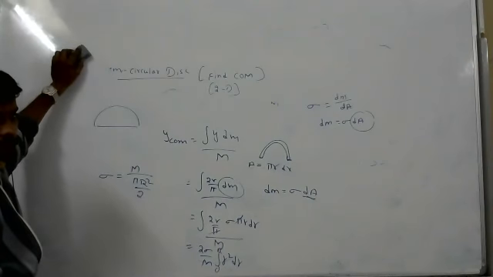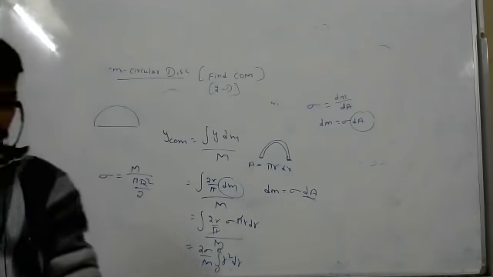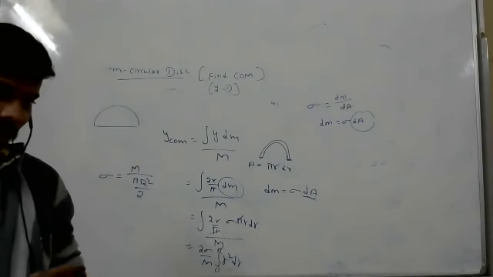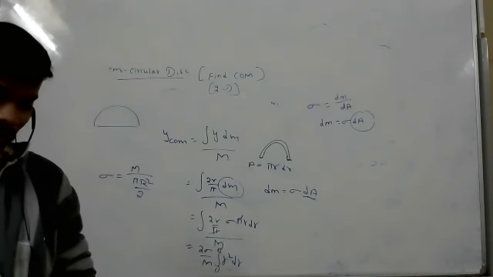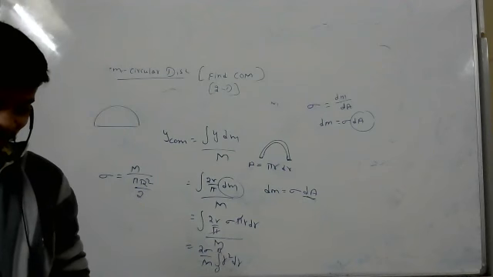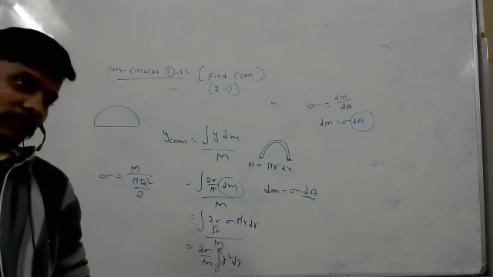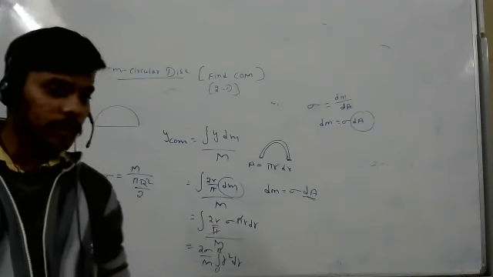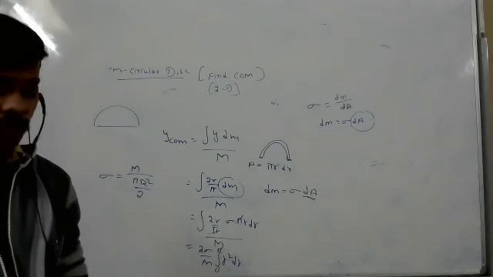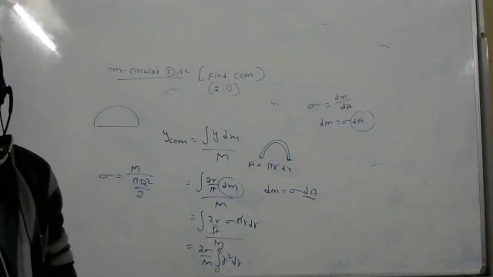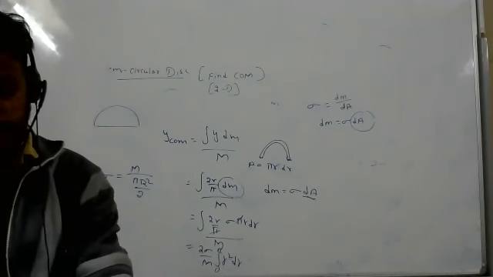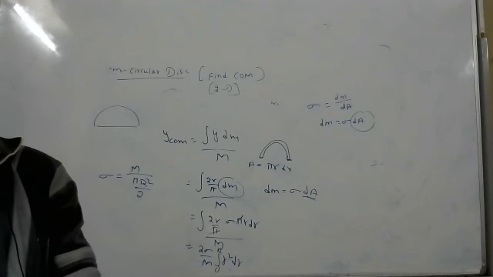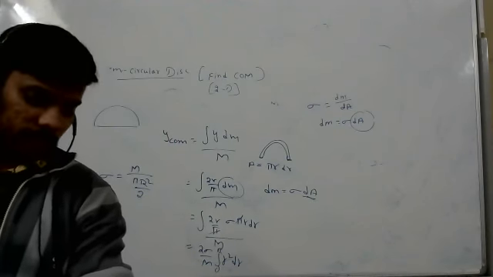Clear? Yes, sir. Little bit confusion, right? No, sir, I got it. So this type of things, like the center of gyration and all, comes in rotational motion. That is rotational, not now. Next topic only I will teach you. That is the second next lesson. Like center of mass, after that we will learn perpendicular axis theorem and parallel axis theorem.